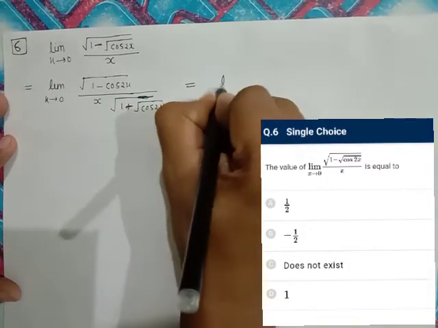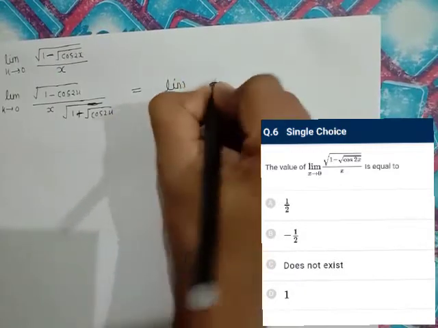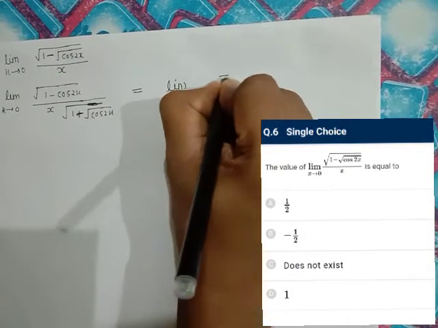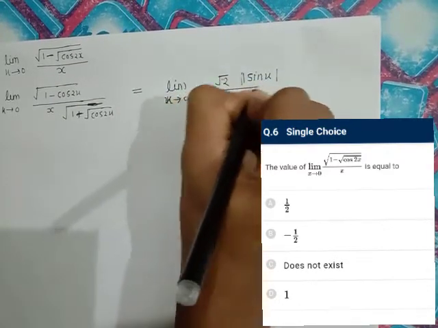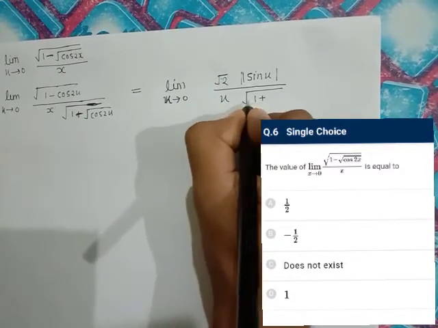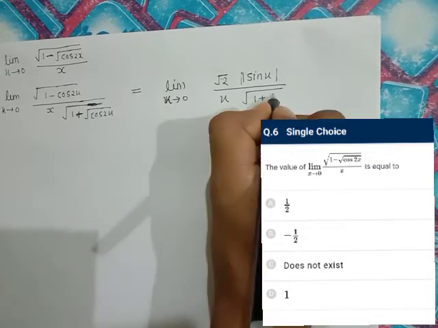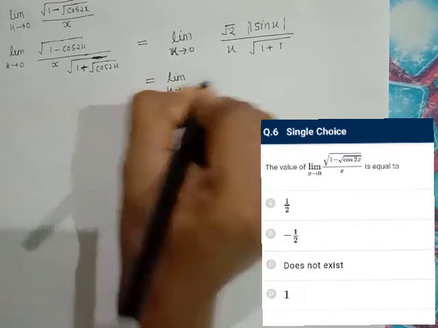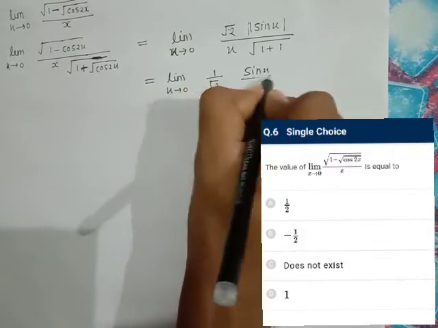Here we get limit x tends to 0, 1 minus cos 2x can be written as 2 sin square x, so that will be root 2 mod sin x divided by x under root 1 plus cos 2x. On putting x equal to 0 it will be 2, so from here the limit x tends to 0 is 1 upon root 2 mod of sin x upon x.